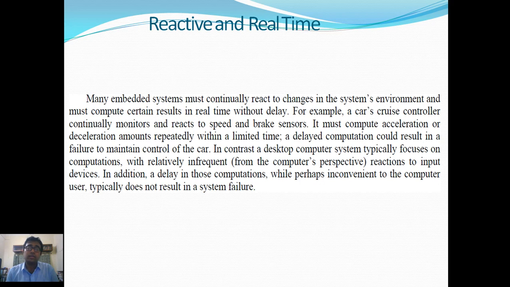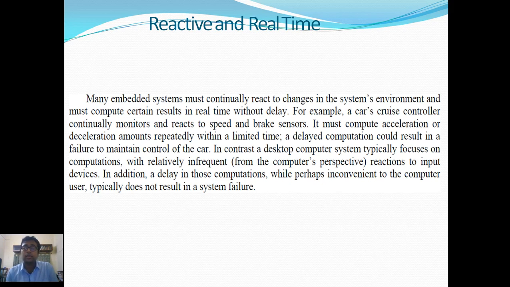And reactive and real time. Many embedded systems must continually react to changes in the system's environment and must compute certain results in real time without delay. For example, a car's cruise controller continually monitors and reacts to speed and brake sensors. It must compute acceleration or deceleration amounts repeatedly within a limited time. A delayed computation could result in a failure to maintain control of the car.